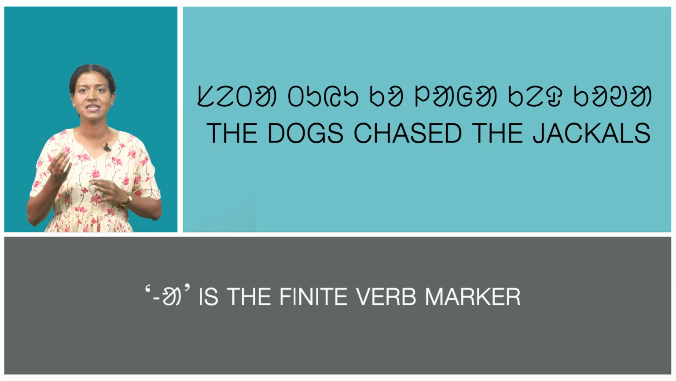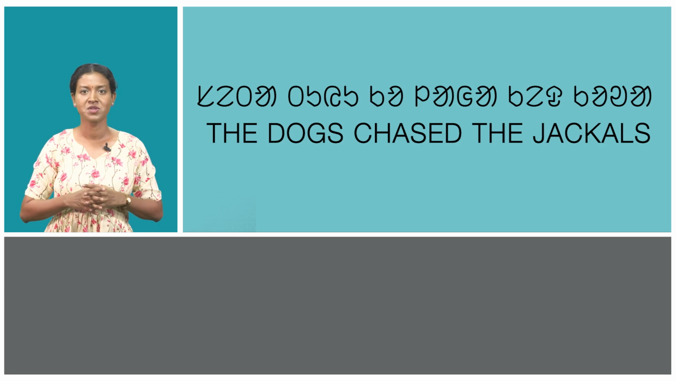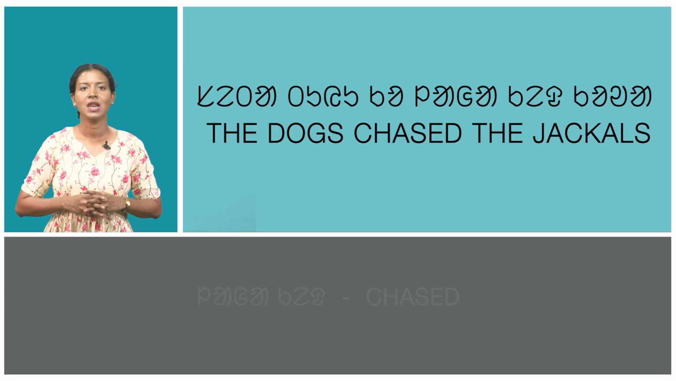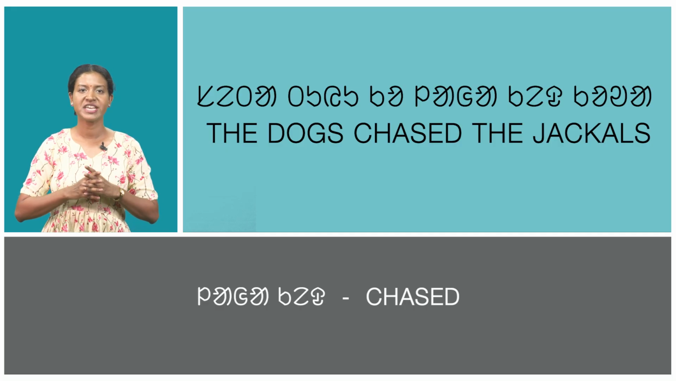And a is the finite verb marker. In this way, koa is formed. So, lagake, which means chased. Now, we learned about the body parts of animal.